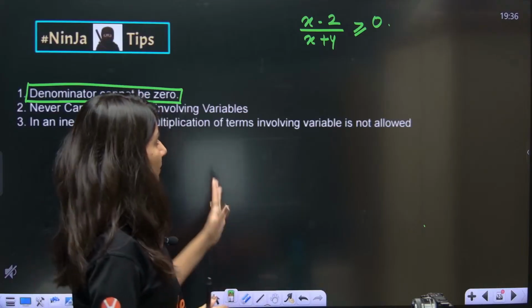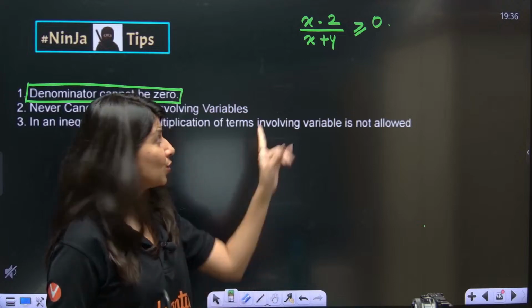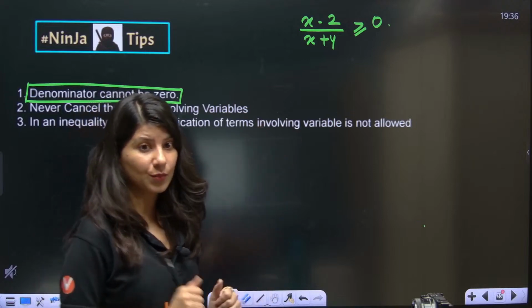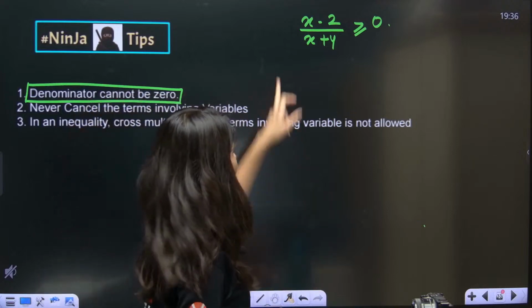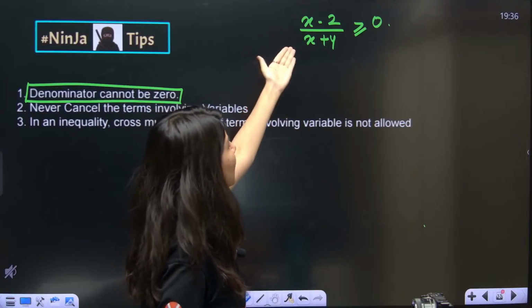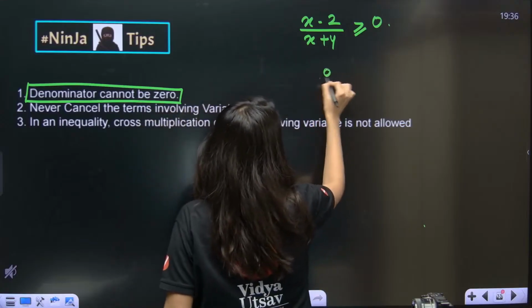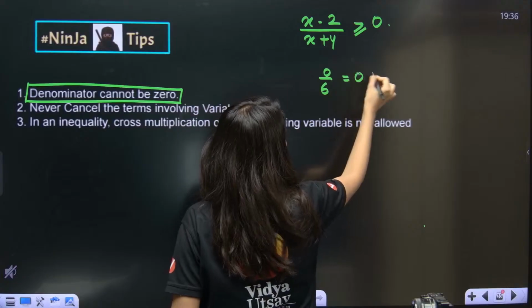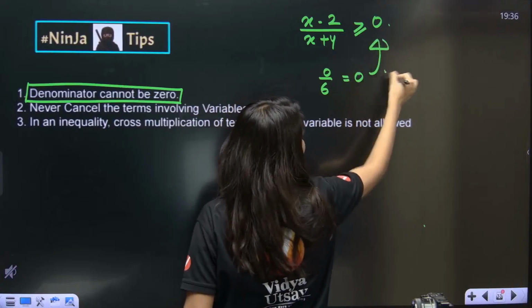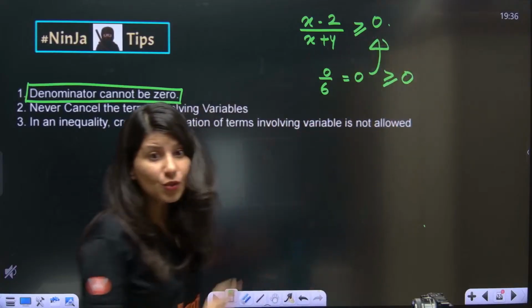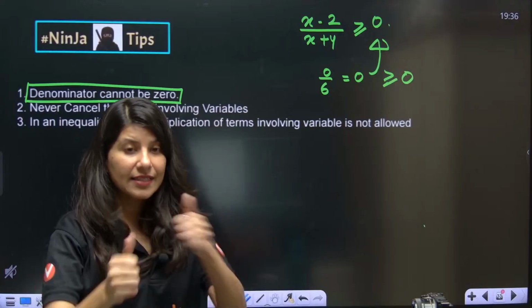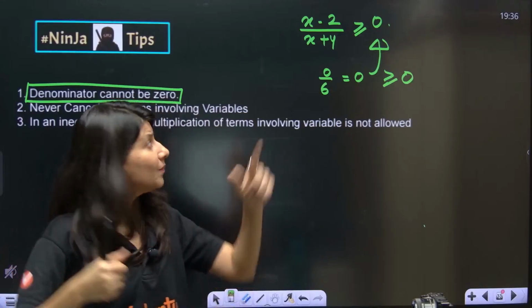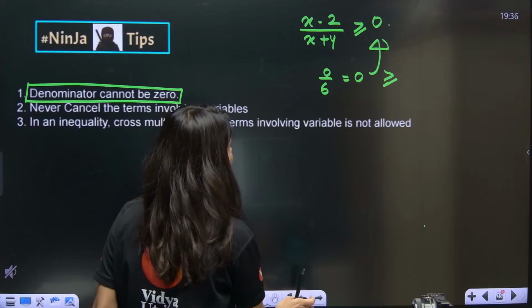I'm not asking you to solve this. If you put 2, you will get 2 minus 2, 0. 0 by 6 is 0, which is satisfying. So x equals 2, big thumbs up, yes, it is going to be in my answer.